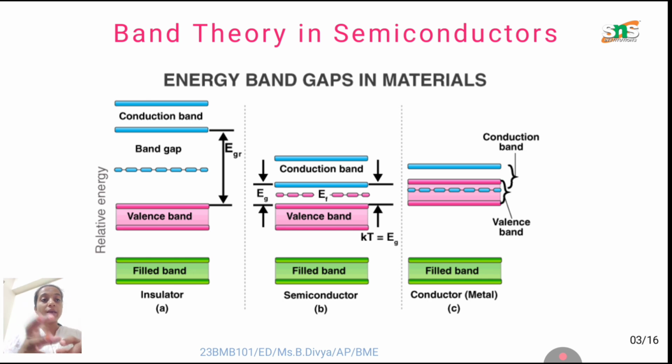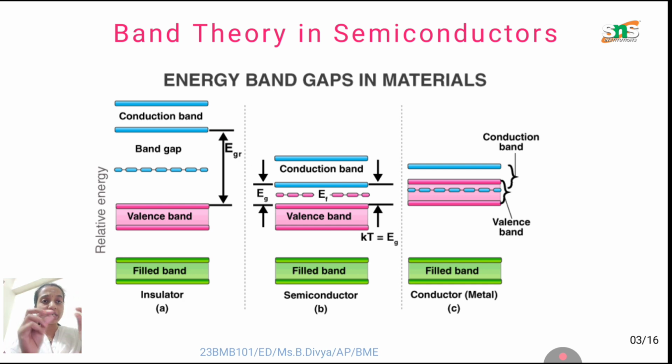Whereas in the conductor, we can see that the conduction band and the valence band combine together, so we know this is a conducting material where electricity passes through. Likewise, in the semiconductor we can see a minimum amount of gap between the conduction band and the valence band.